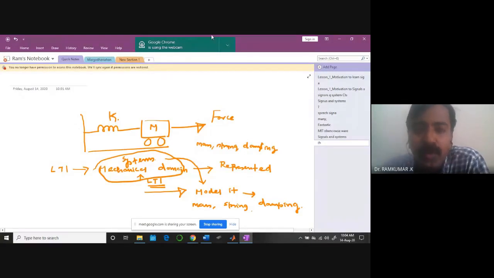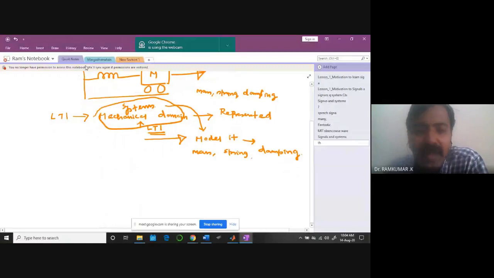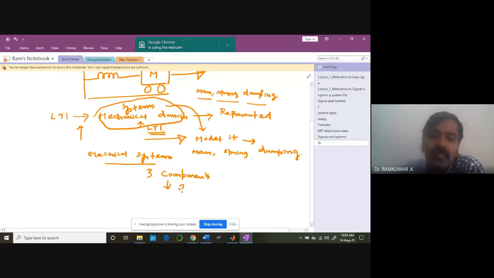Can somebody help me out? What is the analogy for electrical systems? Can you imagine that? I want to represent electrical systems. I require 3 components to represent it mathematically, like in the case of a mechanical system: mass, spring, damping. Can you imagine 3 components for electrical systems? Resistor. Excellent, good.